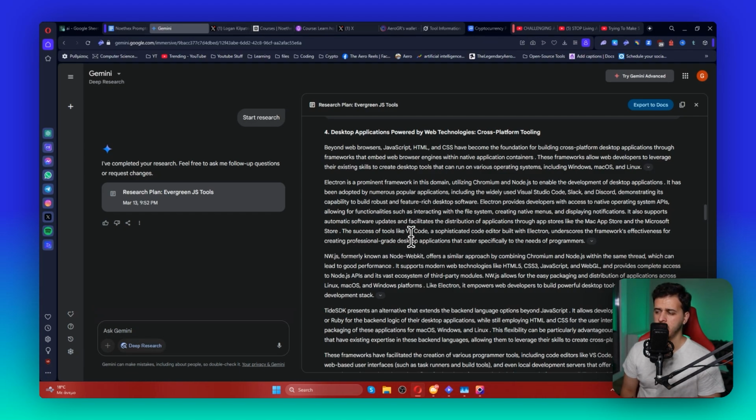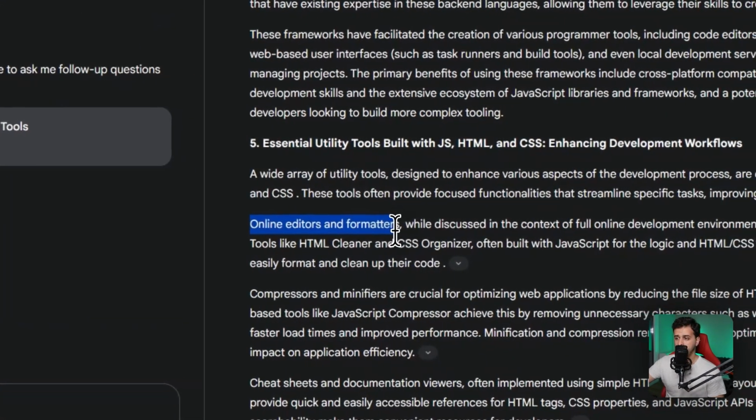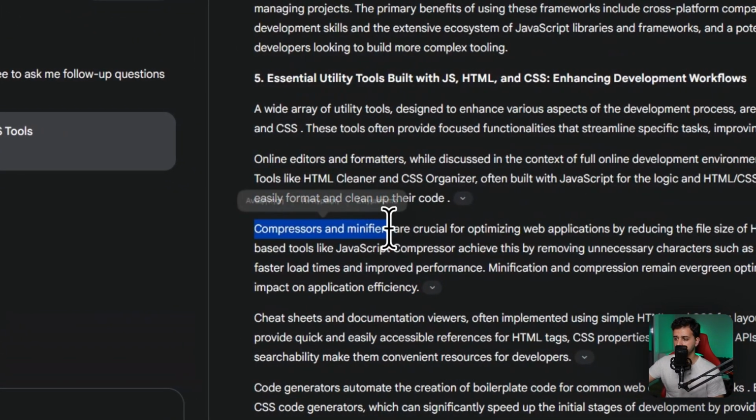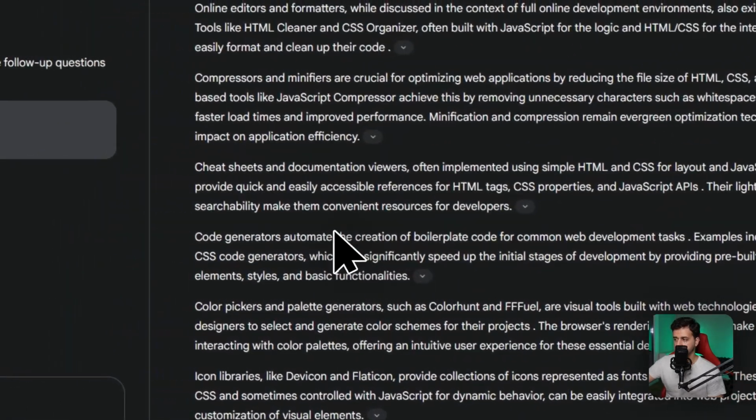Okay, so it mainly talks about the competition, but the problem here is that it doesn't have really novel ideas. It just does exactly what it says it will do. It does research on competition. Online editors, formatters, okay, I guess that's fine. Compressors and minifiers. Cheat sheets, documentation viewers, that makes sense.